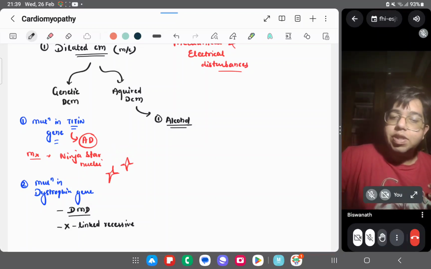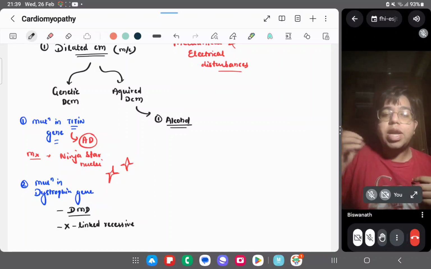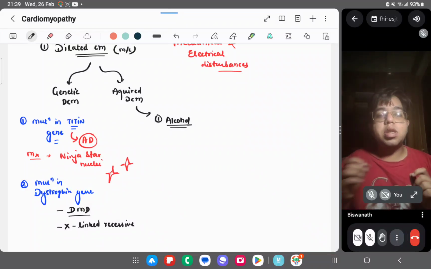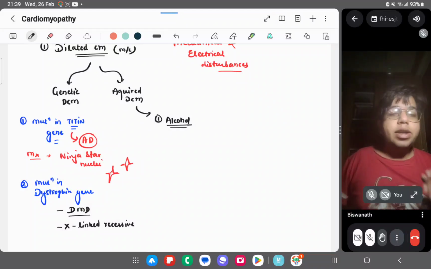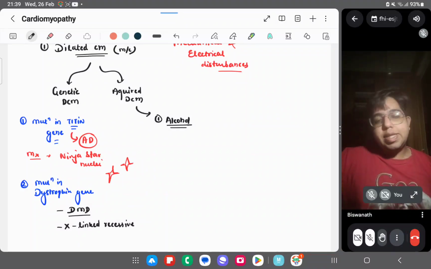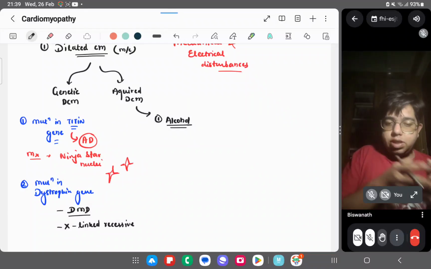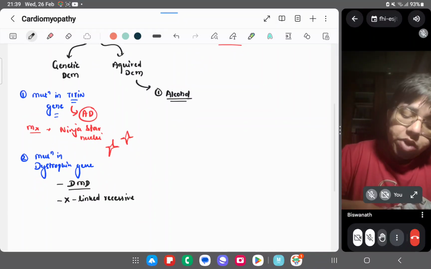Thiamine deficiency is causing wet beriberi. What is the most common manifestation? Not CNS, cardiac manifestations, right? So cardiac dysfunction will be there. Whenever there's a cardiac dysfunction and cardiotoxicity, both are cardiac related, right? So this alcohol is causing an acquired type of dilated cardiomyopathy, right?